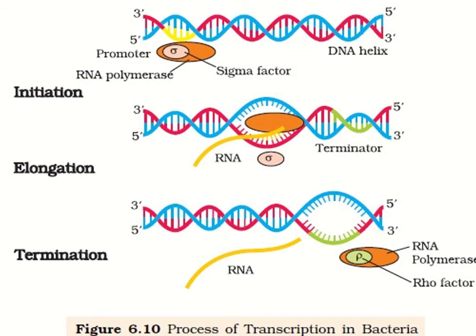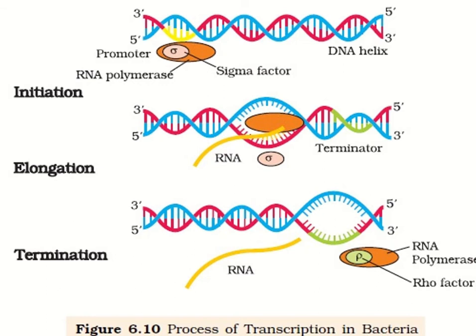So here is the process of transcription in prokaryotes. The 3 steps, that is initiation, elongation and termination, are shown here. RNA polymerase binds to the promoter and initiates the process along with certain initiation factors. It uses ribonucleoside triphosphates, also called ribonucleotides, for polymerization on a DNA template following complementarity of bases.